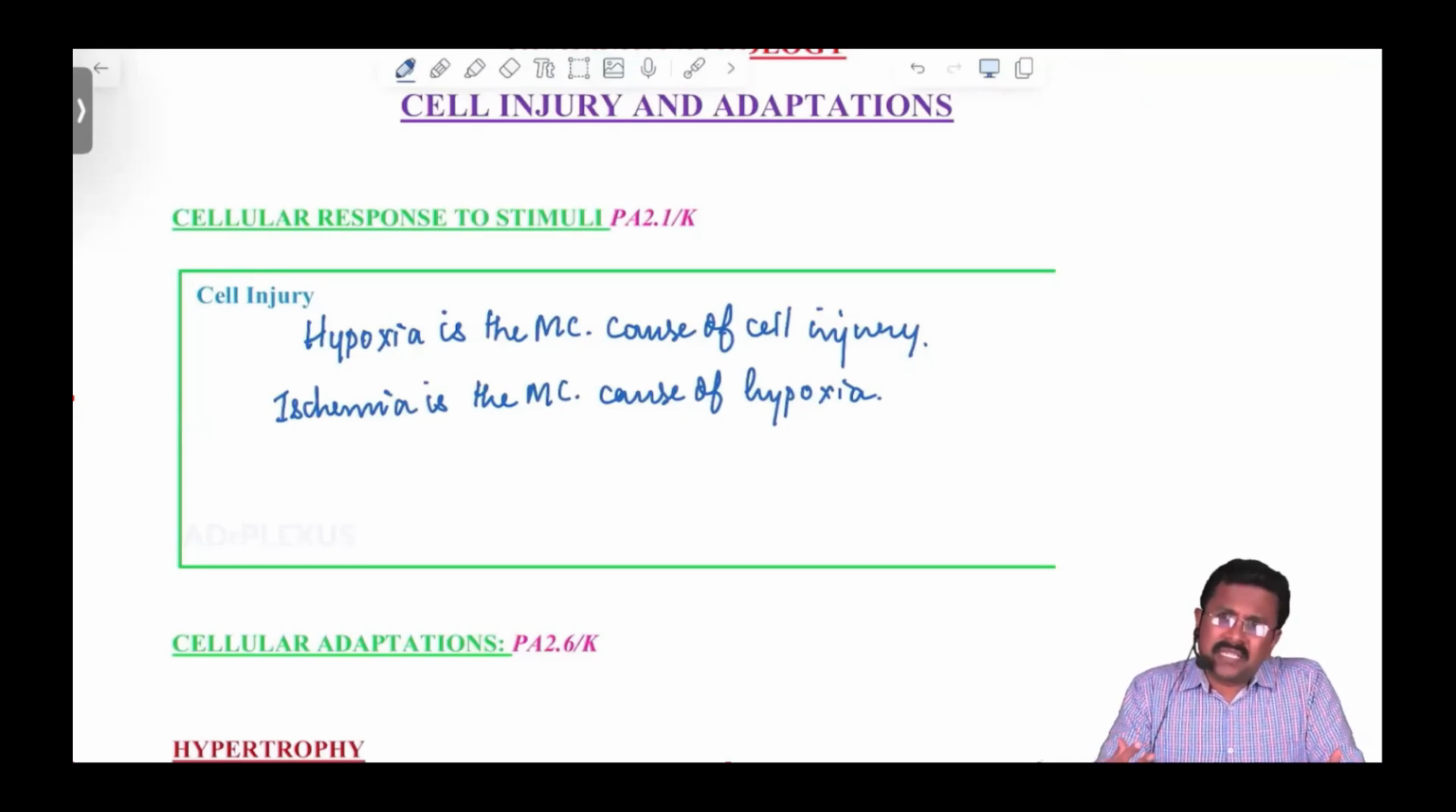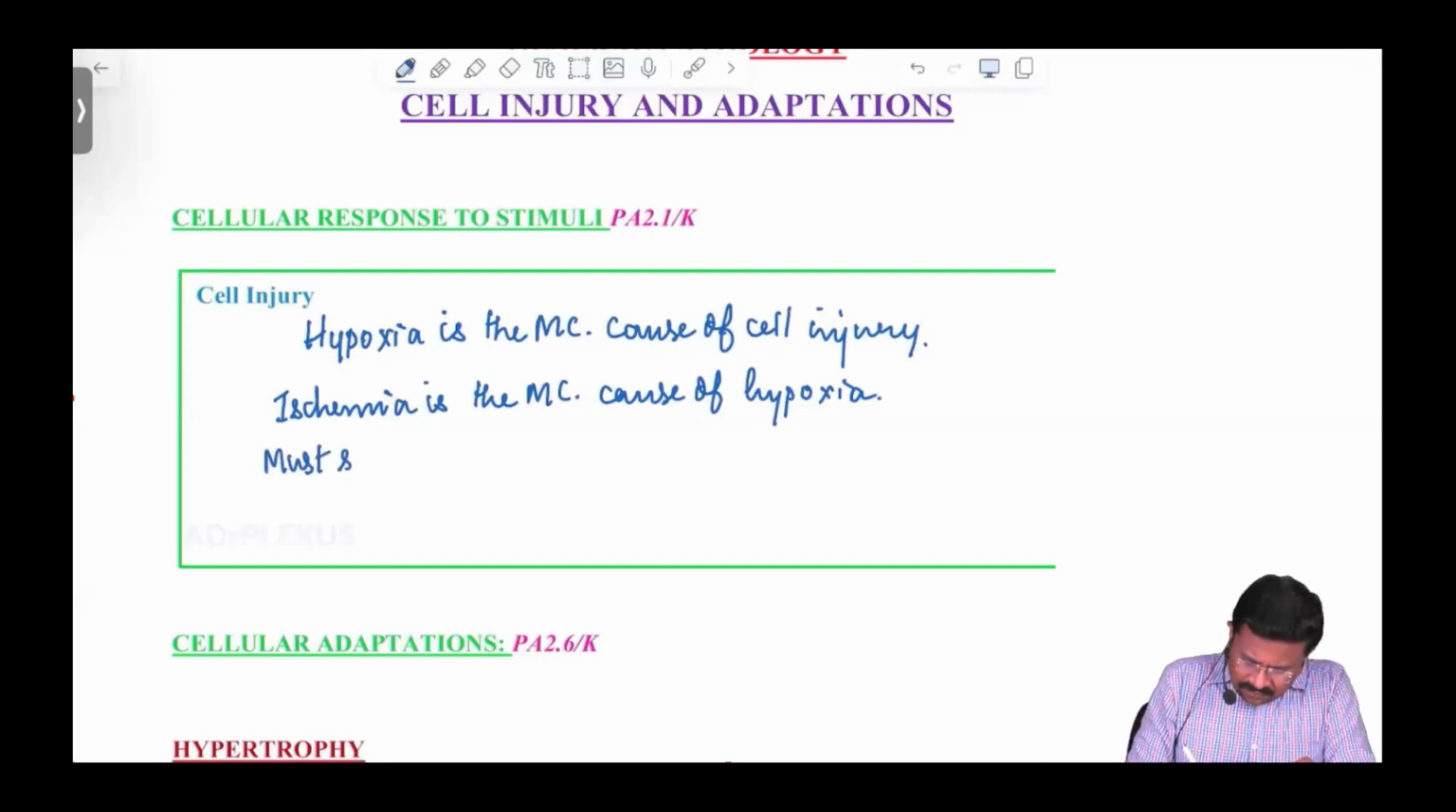So which cells or which tissues in the body are most susceptible to ischemia? Yes. So the most susceptible tissue to ischemia is neurons.